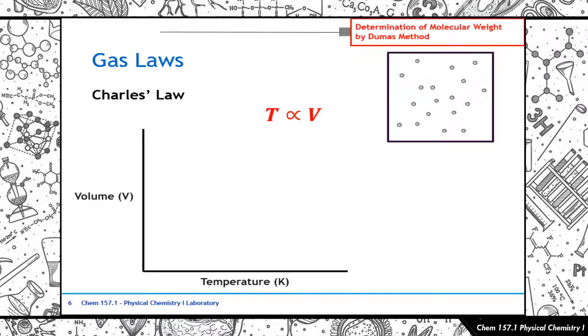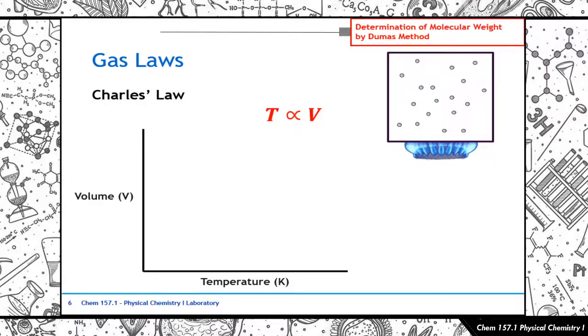So let's consider that your container doesn't have rigid walls. So what happens when you heat up the system, or when we heat up this particular vessel? As said before in the 5th postulate of the kinetic molecular theory of gases, the average kinetic energy of your particles is directly related to the Kelvin temperature. So when you increase the temperature of your system, the average kinetic energy of your particles increases. So what happens to them? They move faster, diba? Kasi nga tumaas yung average kinetic energy. So when they start to move faster, what happens? They start to collide more with each other and with more force.